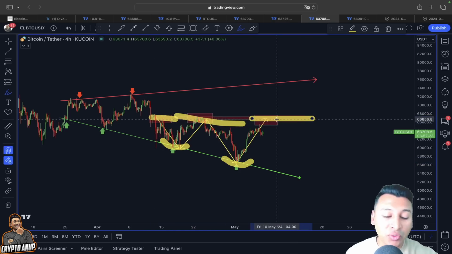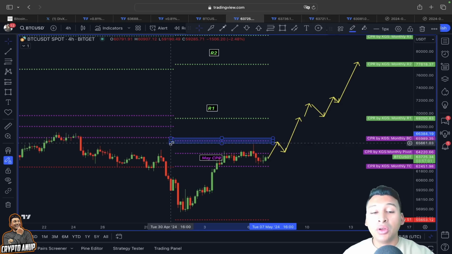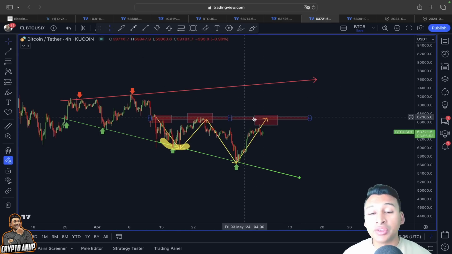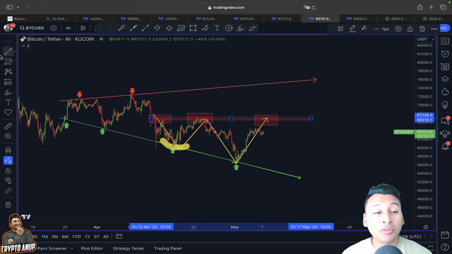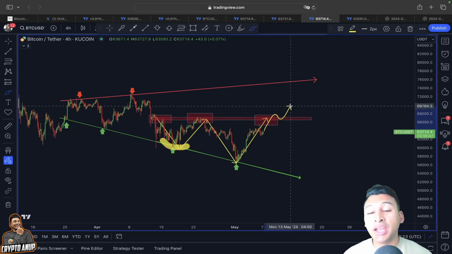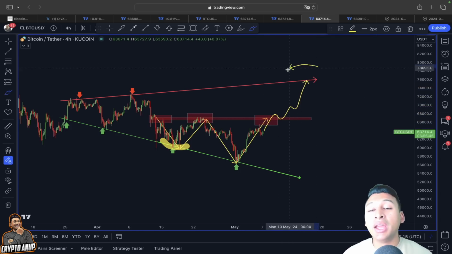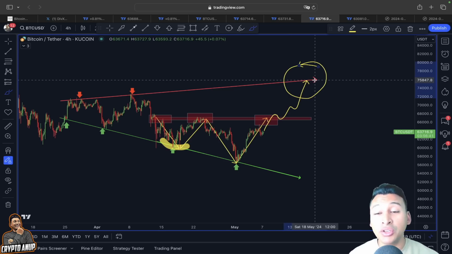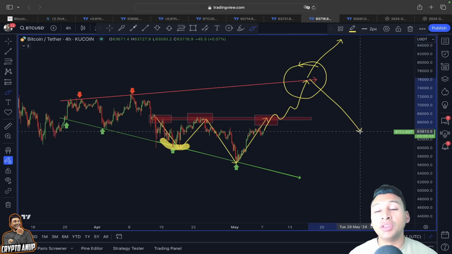Why this horizontal trend line? Because in that area we have the resistance from the CPI indicator, the top CPI indicator. We have the resistance from this Bollinger Band, the upper trend line. And now even this horizontal trend line is going to be looked at as a line of resistance. But once we flip above this trend line, you can see the upcoming days for Bitcoin actually look very, very bullish. And in that case, we could be heading towards forming a new all-time high before choosing a trend duration.